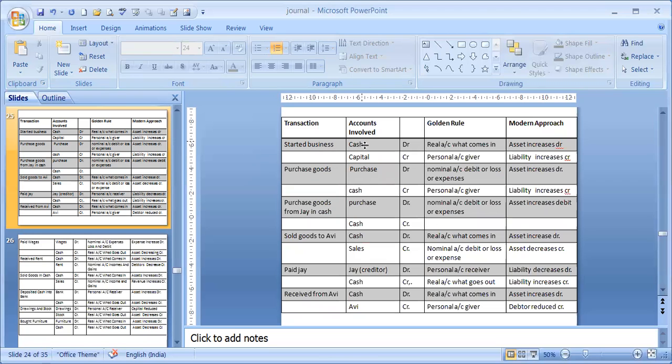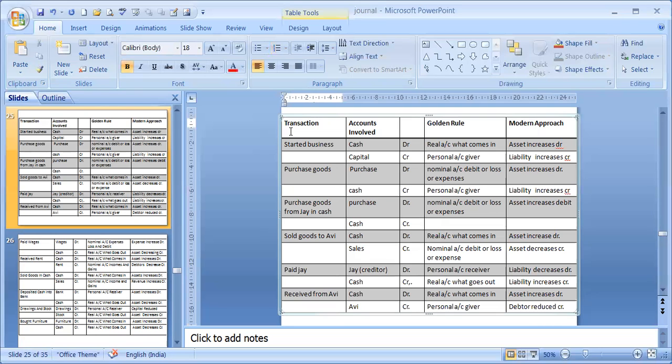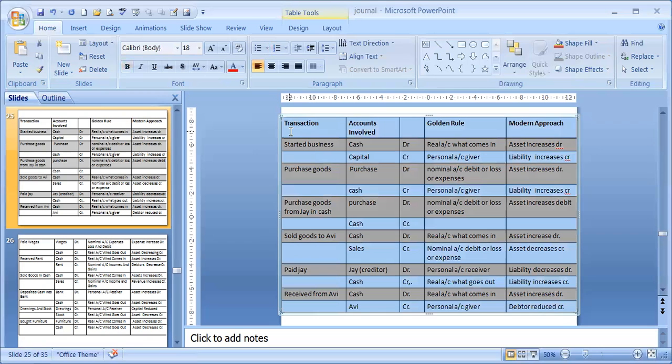Started business. First of all, accounts involved: cash and capital. See, under golden rule, cash is a real account. And real account, what comes in? Debit. Whereas under modern approach, cash is an asset. An asset is increasing in the business, so we have debit. Whenever asset increases, we have debit.